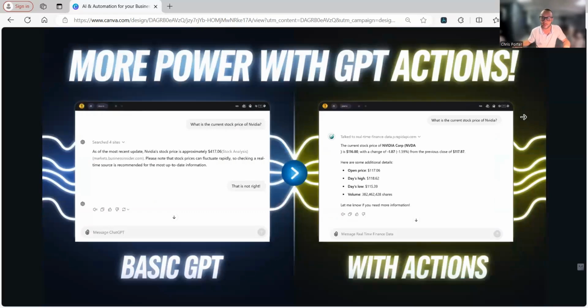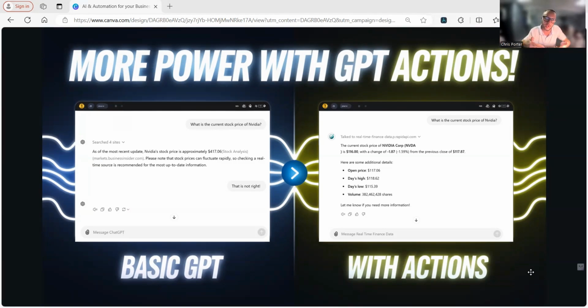So like I said, more power with GPT actions. On the left side, you can see a basic GPT, right? And a lot of people don't know this either, but I trade stocks and I use GPTs for all different stock questions or analytics that I have. On the left side, this is a basic GPT that supposedly can search real-time finance data, which is not true.